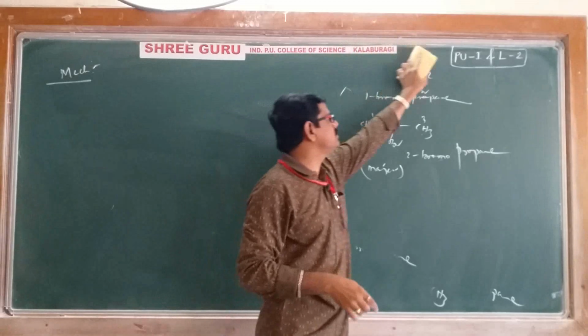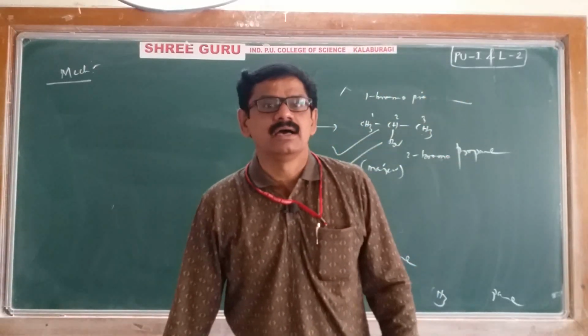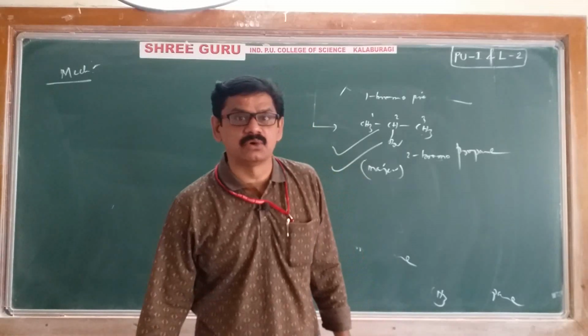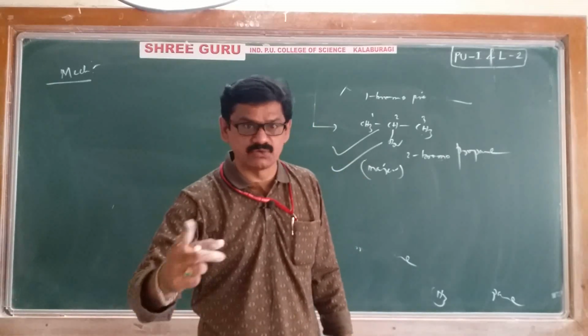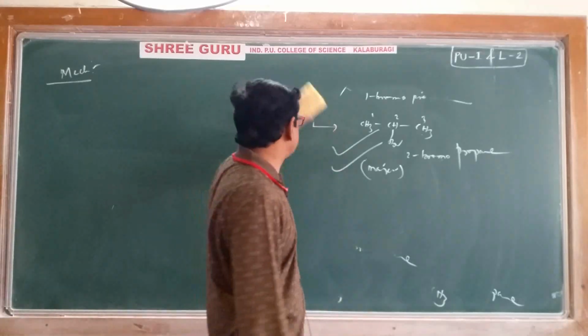Mechanism of Markovnikov's rule. Reason: Markovnikov's rule mechanism follows electrophilic addition reaction. Sir, what is meant by electrophilic addition? Let's discuss now.